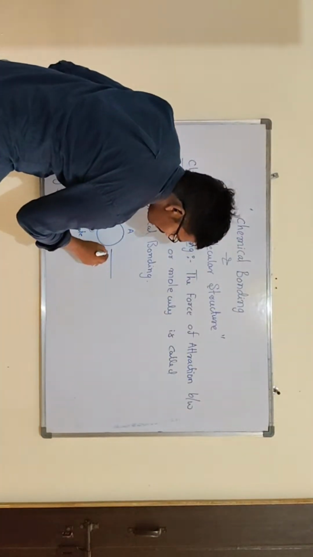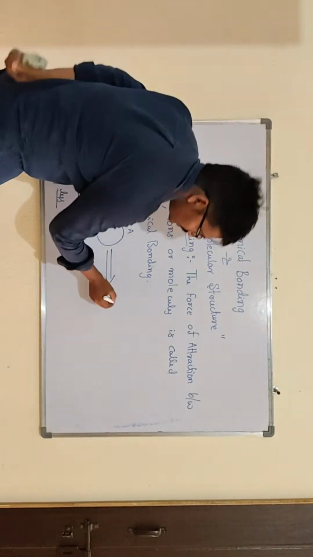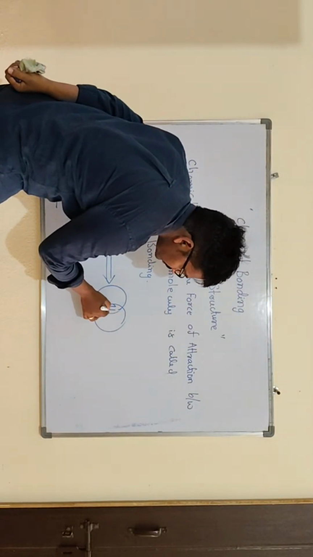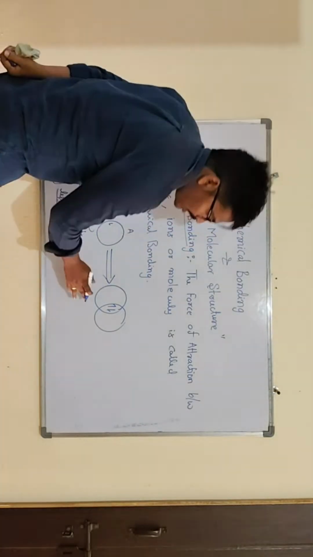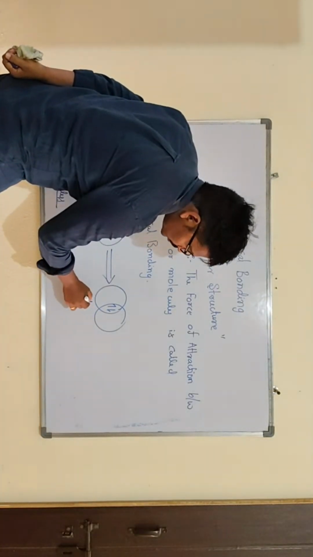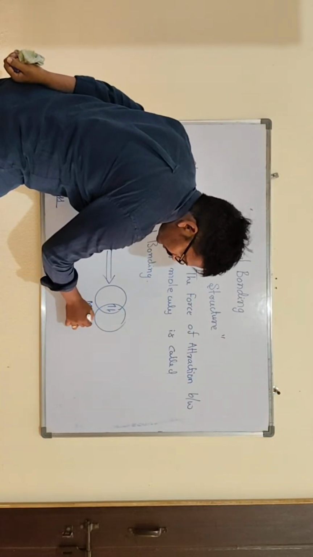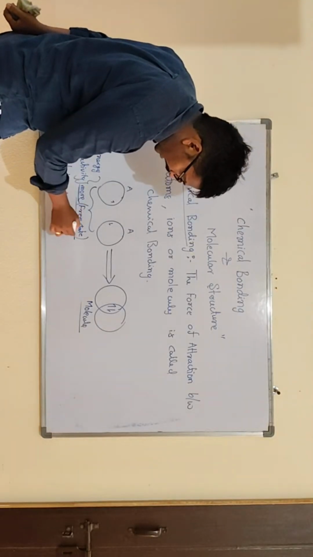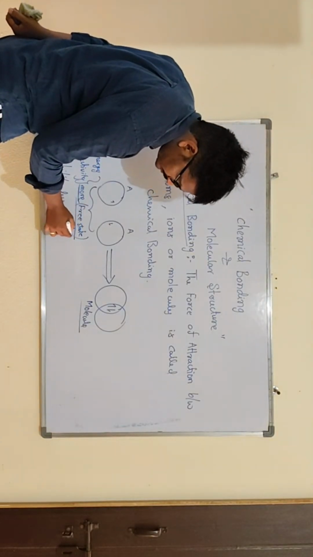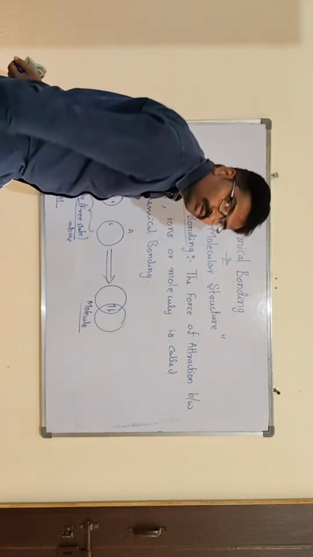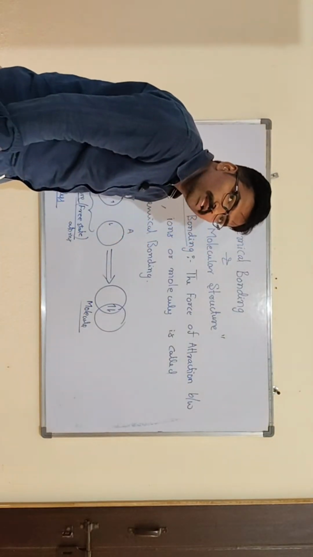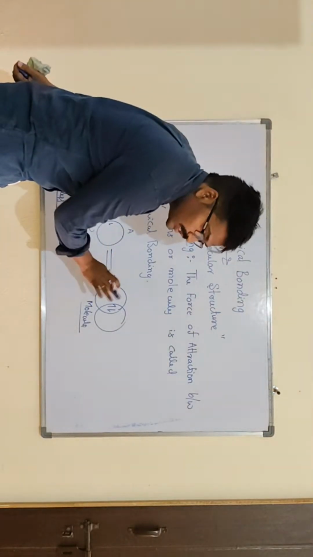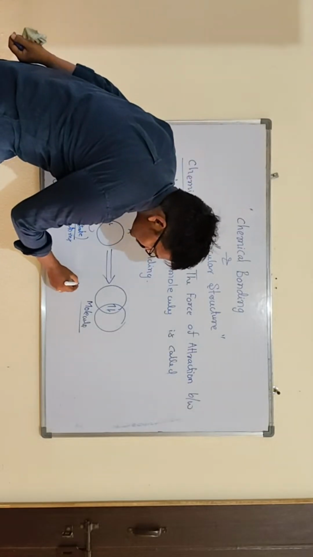Once they are combined and chemical bond formation takes place between them, we call it a molecule. Here both were free atoms, in the free state. Once the molecule is formed, chemical bonding has taken place between them. Once chemical bonding takes place, the energy of these atoms decreases.